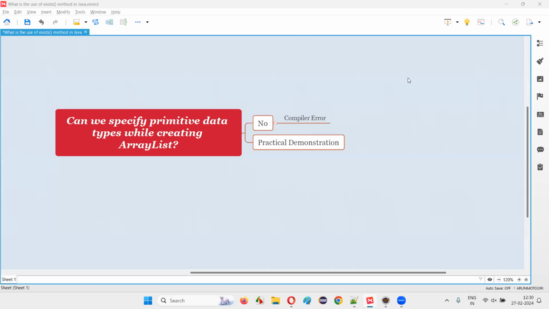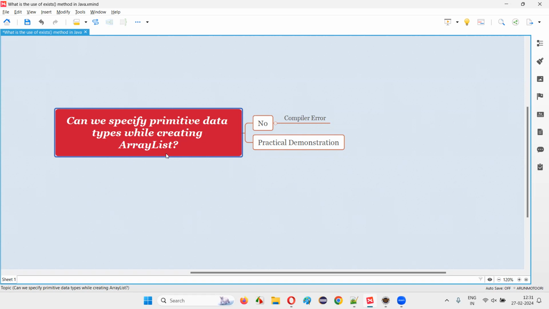In this session, I'm going to answer one of the Java interview questions. That is, can we specify primitive data types while creating an ArrayList in Java? The answer is no. The ArrayList belongs to the collections framework. All the predefined classes under the collections framework, including ArrayList, can only store objects. We can only assign objects to the ArrayList or other collections framework related classes like HashSet, HashMap, etc. But primitive data types cannot be, okay?